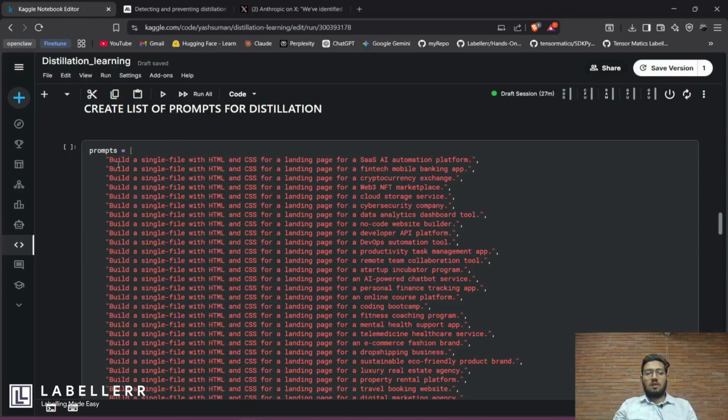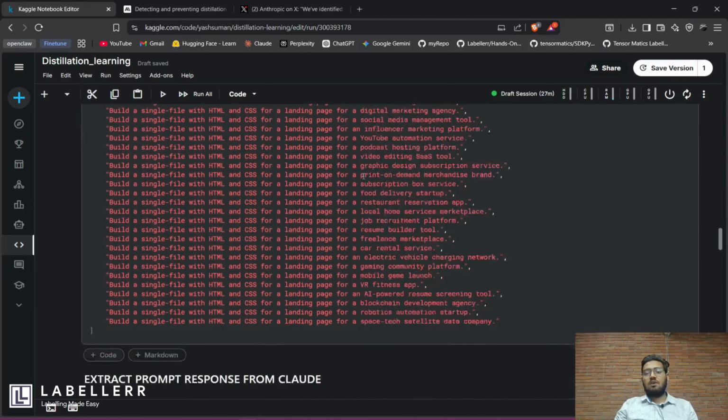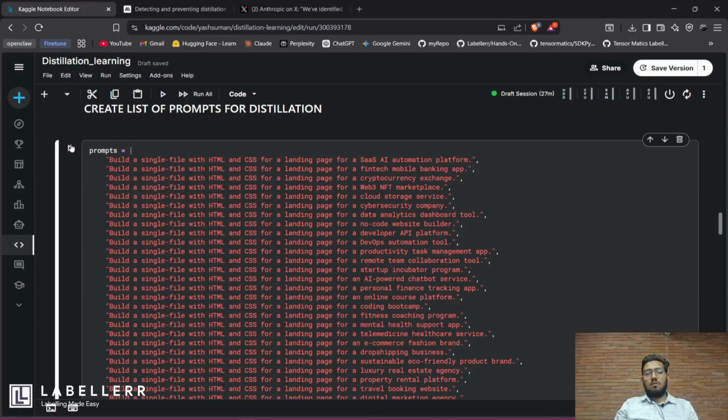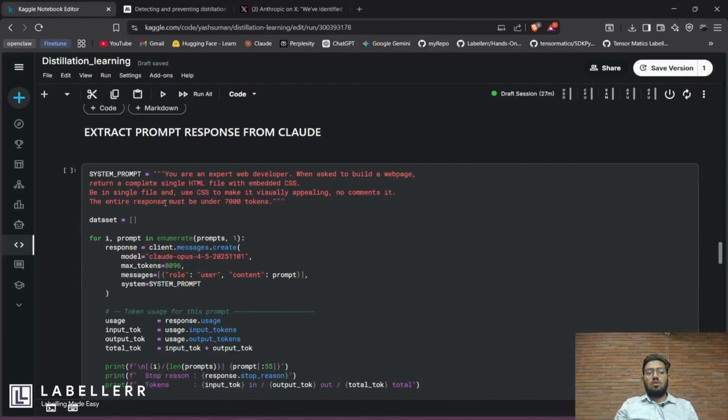I have taken the same prompt with only slight variation, like build a single file with HTML and CSS for a landing page for a SaaS AI automation platform, fintech mobile banking app, crypto exchange, Web3 and NFT marketplace. Similarly, for around 50 prompts. These are the prompts I have chosen for my distillation learning, on which I am going to train my model.